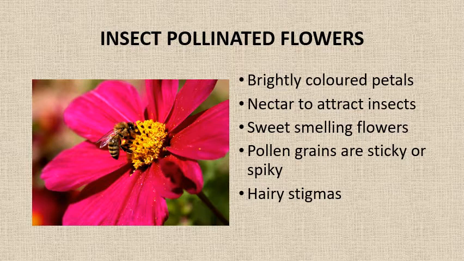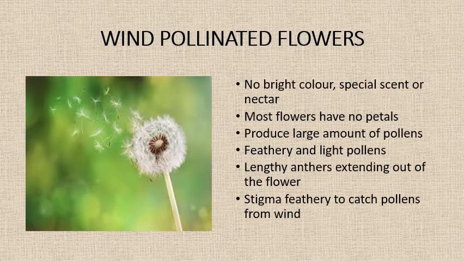The pollen grains found on insect pollinated flowers are usually sticky or spiky so that they get attached easily. The stigma found in such flowers is hairy, which again aids in collection of pollens. Some examples of insect pollinated flowers are rose, dahlia, sweet pea, etc.